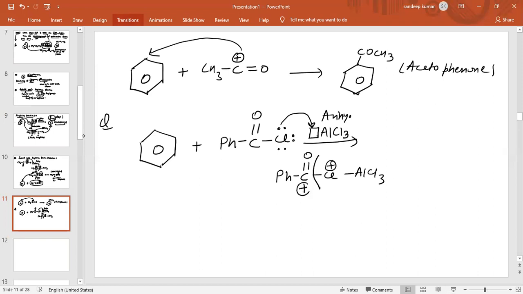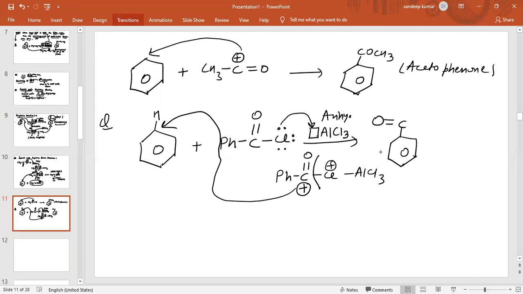So carbocation is generated. Now this carbocation will attack at one of the positions of hydrogen, and the product obtained is this: this is benzene, and this is C double bond O, and Ph is also benzene. So this is also benzene, and the name of this compound is benzophenone. So this is basically the name of this compound, benzophenone.